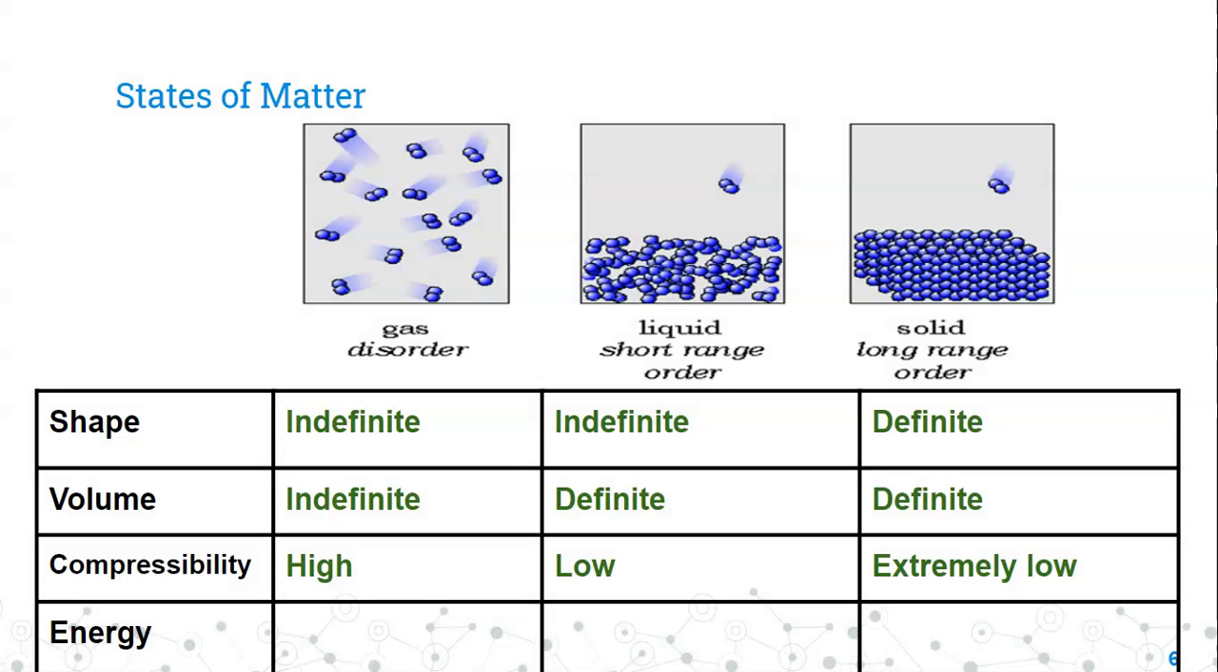Compressibility, gases are highly compressible, right? If you've ever seen a cylinder of a gas, like an oxygen tank, that's highly compressed oxygen, right? Liquids have very low compressibility and solids are extremely low. So gases are the only ones that have really meaningful compressibility. And then when we talk about their energy, gases have the highest amount of energy. They're moving more quickly. Liquids are somewhere in the middle, and solids have low energy.